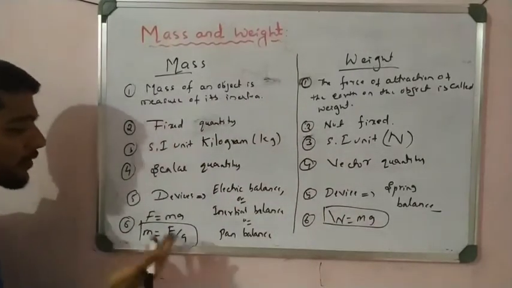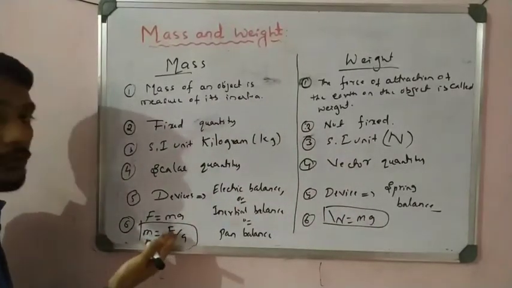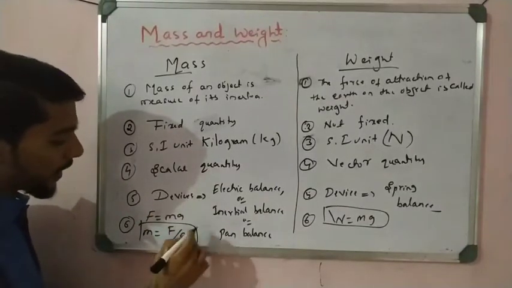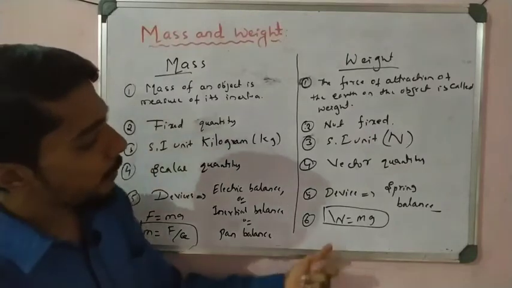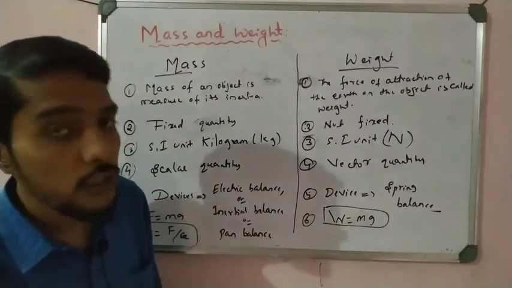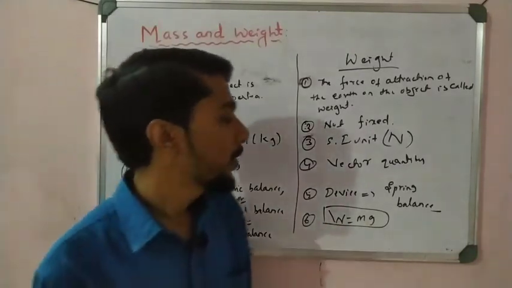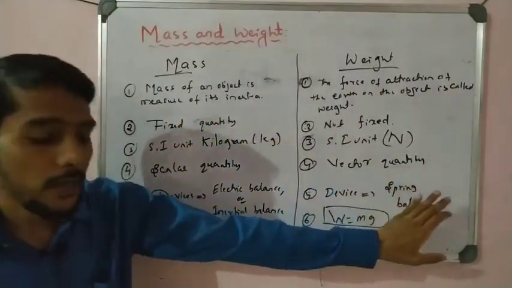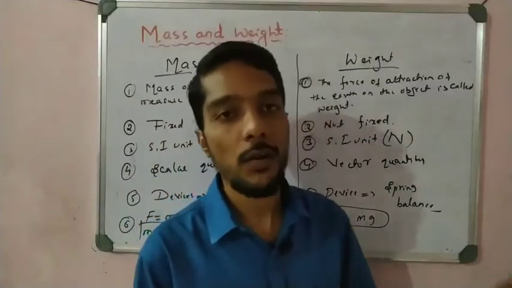You can write m is equal to F by a, the total external force divided by acceleration, and you get mass. If you want weight, it is mg. So this is all about the mass and weight concept, students. Hope you understand it now.